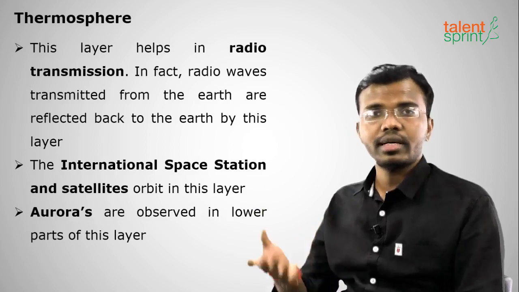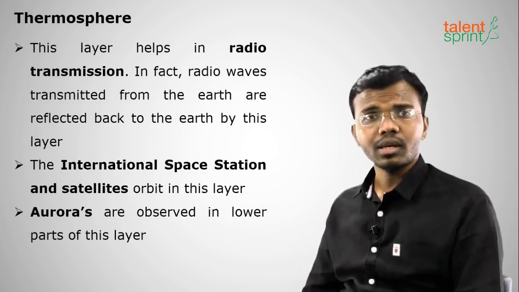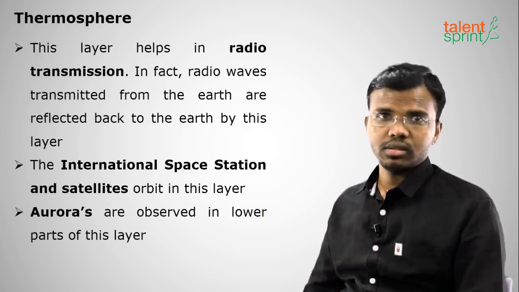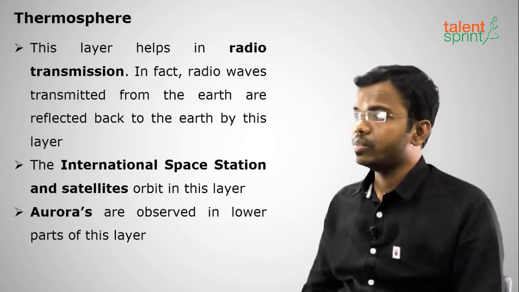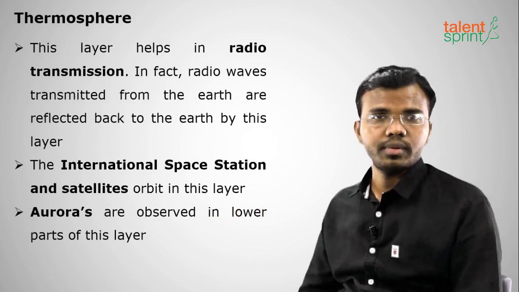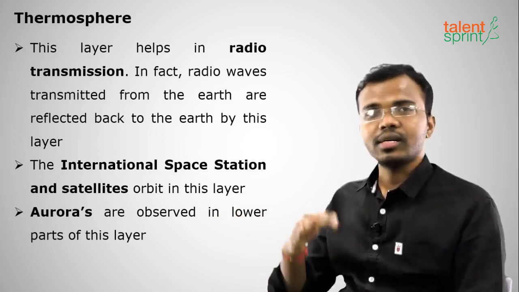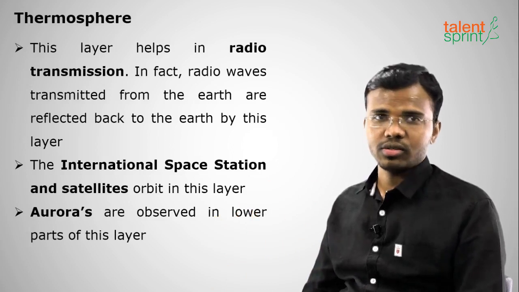Okay, and the International Space Station and satellites orbit in this layer, and auroras, I've already told you, northern lights are called aurora borealis and southern lights are called aurora australis. So auroras are generally observed in the lower parts of the thermosphere. The northern lights are called aurora borealis and the southern lights are called aurora australis.